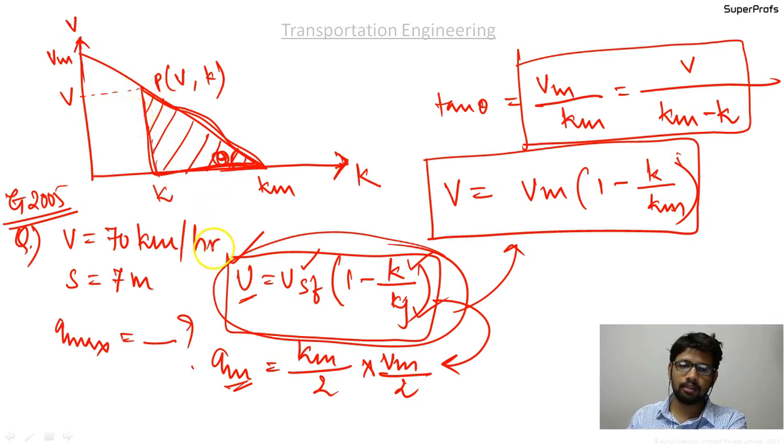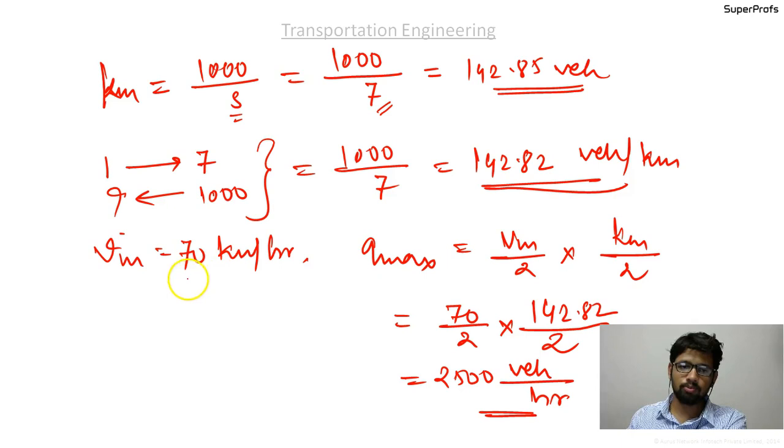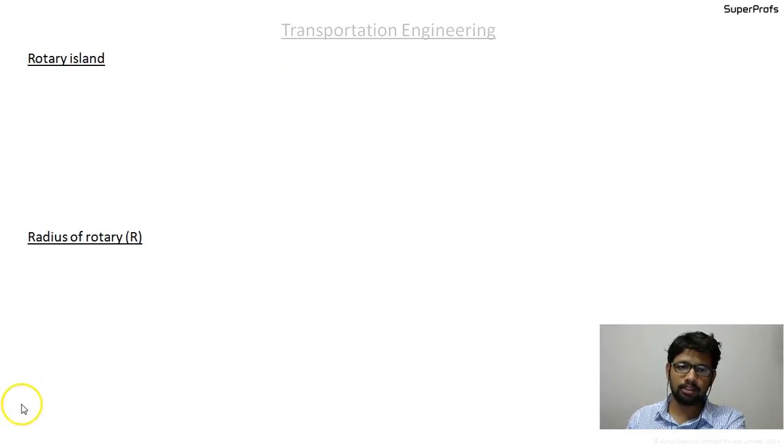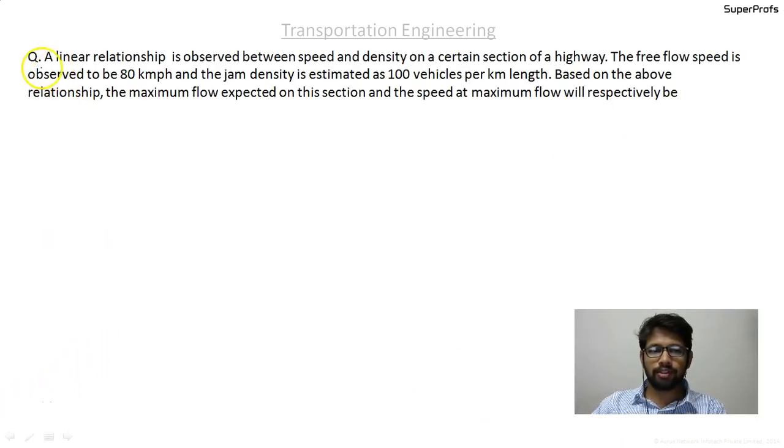Okay guys, let us move ahead and discuss a few more questions on the linear speed density model. The next question: a linear relationship is observed between speed and density on a certain section of a highway. The free flow speed is observed to be 80 kilometers per hour.